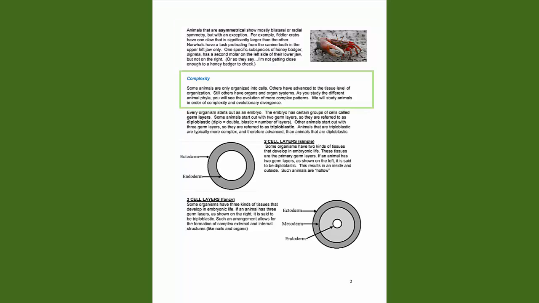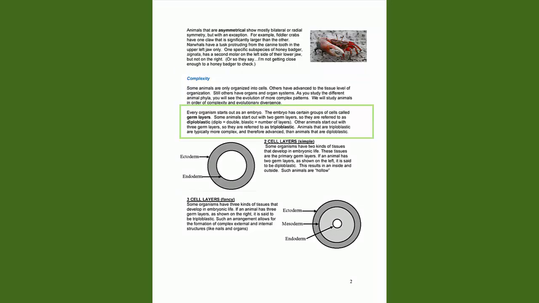Complexity. Some animals are only organized into cells. Others have advanced to the tissue level of organization. Still others have organs and organ systems. As you study the different animal phyla, you will see the evolution of more complex patterns. We will study animals in order of complexity and evolutionary divergence.